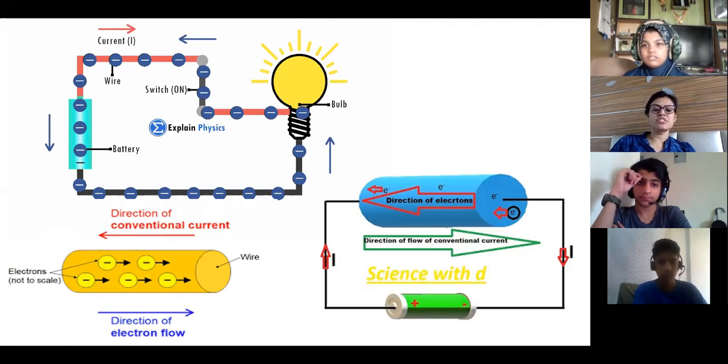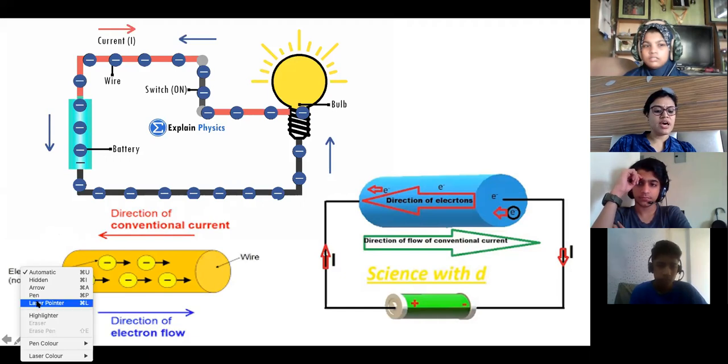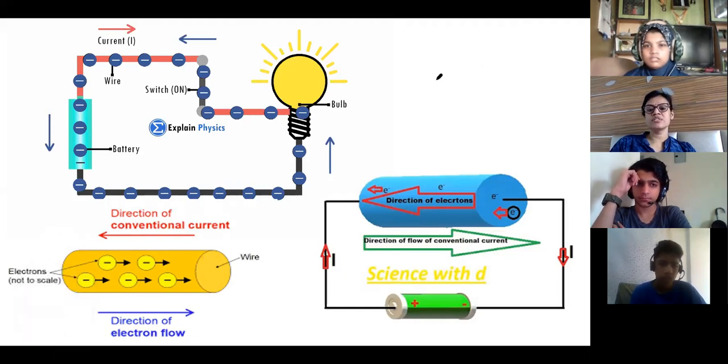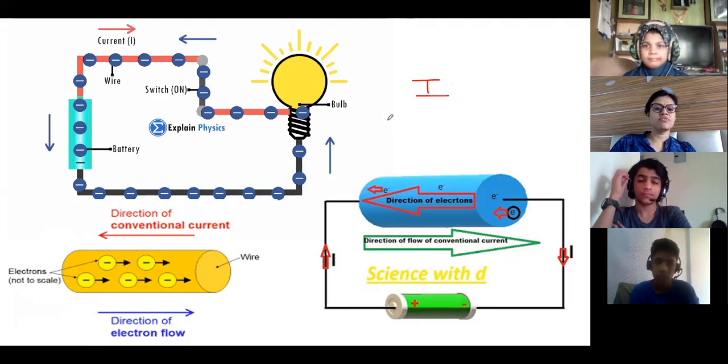And you know how it is depicted. Current in physics is written in short as I. And name the device which measures current. We did it in the previous class. What is the device which measures it? Ammeter. This is an ammeter.